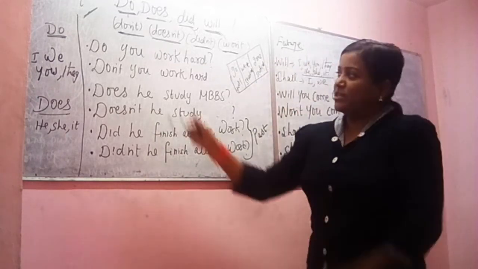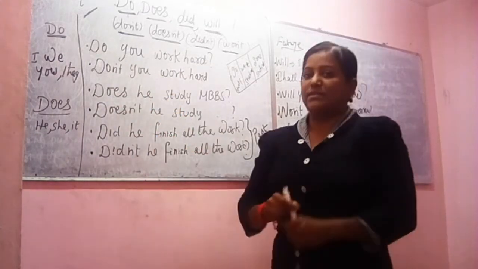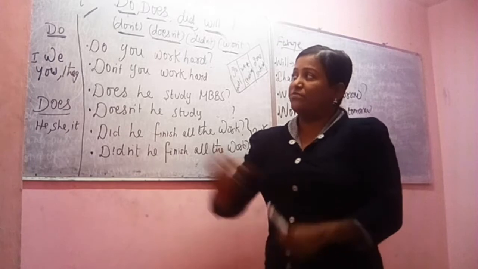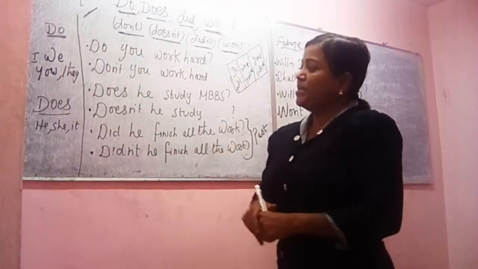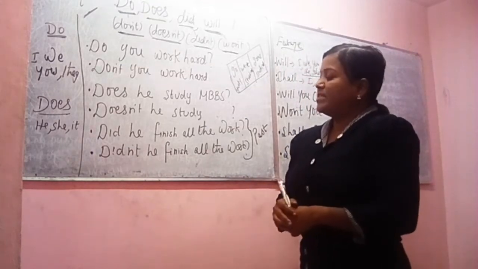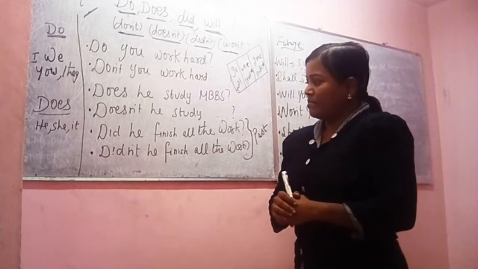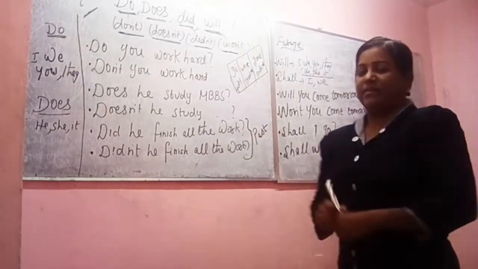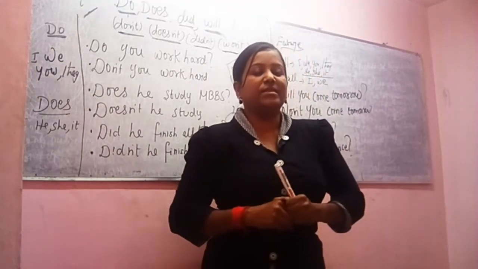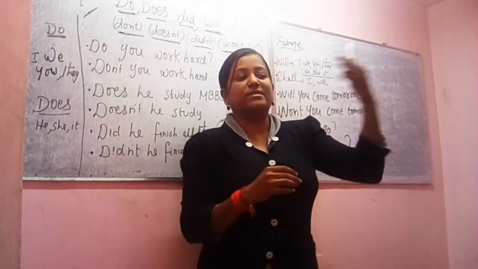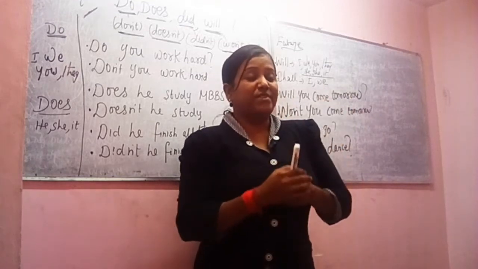And both do and does become did in the past tense. Past tense form of do and does is did. And here, did they finish all the work? You are questioning someone. You have allotted some work to a person and you want to know whether he completed it or not. So you can question him: did you finish?